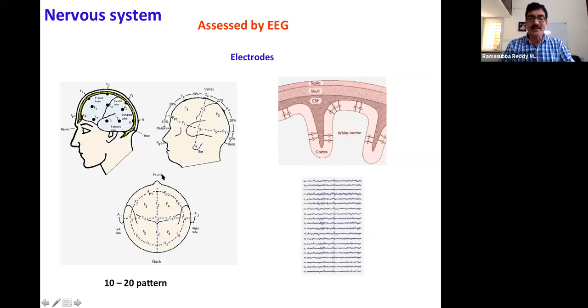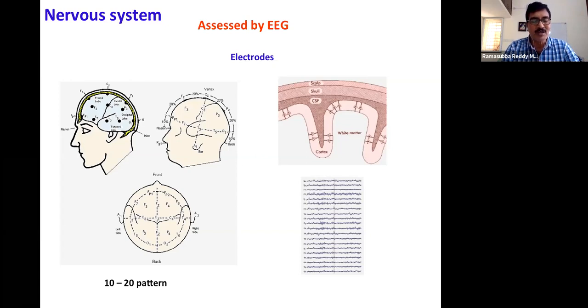So by taking all these things and recording the potential, like what we have seen earlier, between 2 electrodes, so maybe the nostril electrode, or maybe the other one FZ, or maybe F3. If we try to record, there will be a waveform that we can notice here. This waveform will give us information whether a particular function in the body is going well or not.